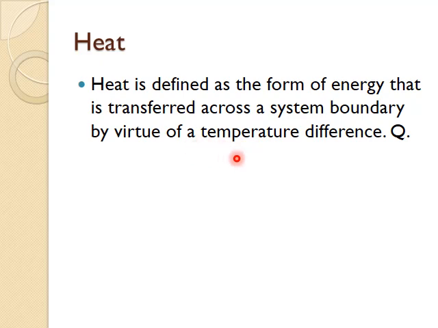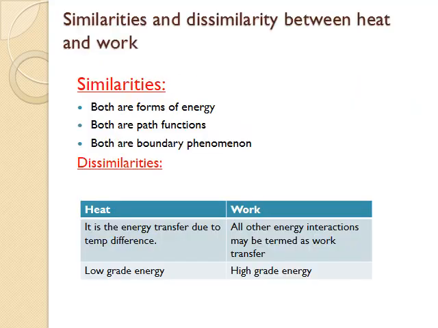When both temperatures become the same, I mean if heat is transferring from one body to another body and both the bodies have a similar temperature, then heat flow won't take place. If there is a temperature difference, then only heat can flow from one body to another body. So this is the definition of heat. Basically it is a form of energy which can transfer from one body to another body due to the temperature difference. Let us have a look at the similarities and dissimilarities between heat and work.